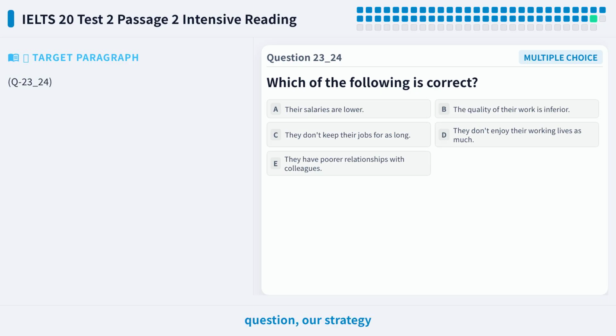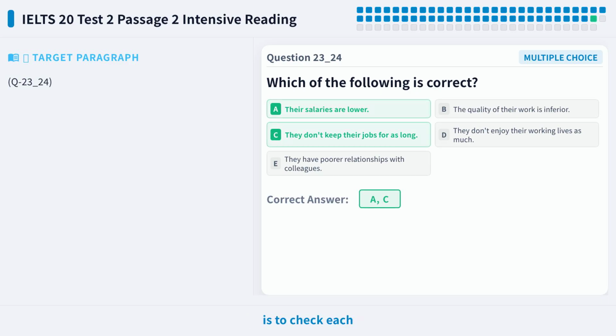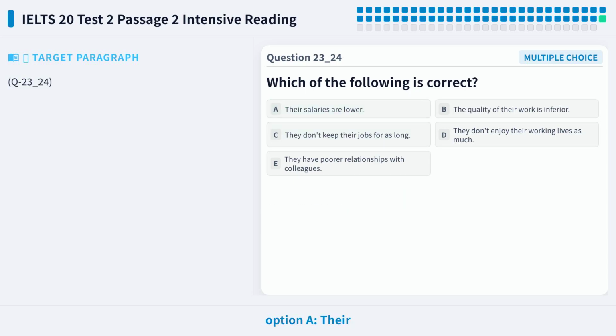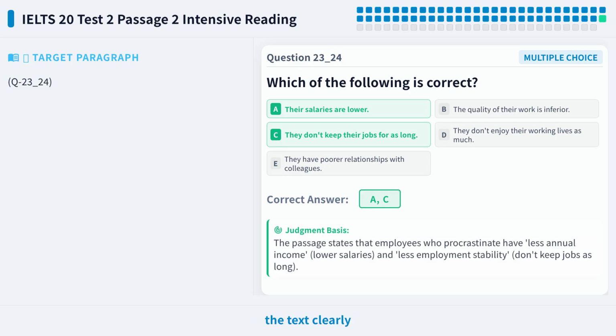For this type of question, our strategy is to check each option one by one. We need to go back to the text, find the specific descriptions about procrastinating employees, and then decide if each option matches the information in the text. First, let's check option A, their salaries are lower. Paragraph D of the text clearly states that procrastinating employees earn less annually. This matches option A perfectly, so A is one of the correct answers.